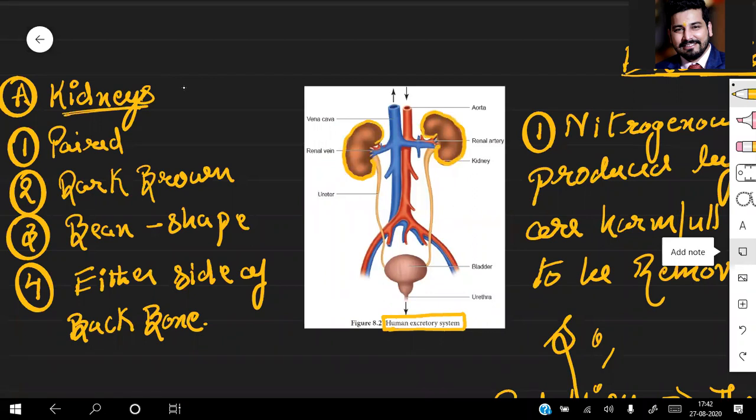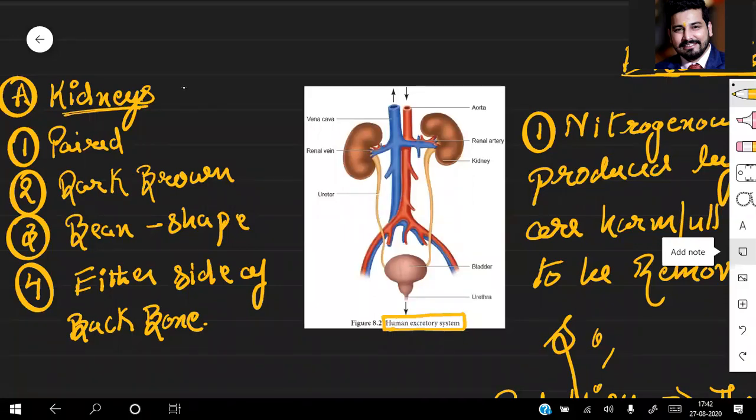The function of the kidneys and the internal structure of the kidneys we will study in detail in the coming lecture. Any other point? Always remember that each kidney is about 10 to 12 centimeter in length, 5 to 7 centimeter in breadth and 2 to 3 centimeter in thickness. No need to learn the dimensions, just have a rough idea.